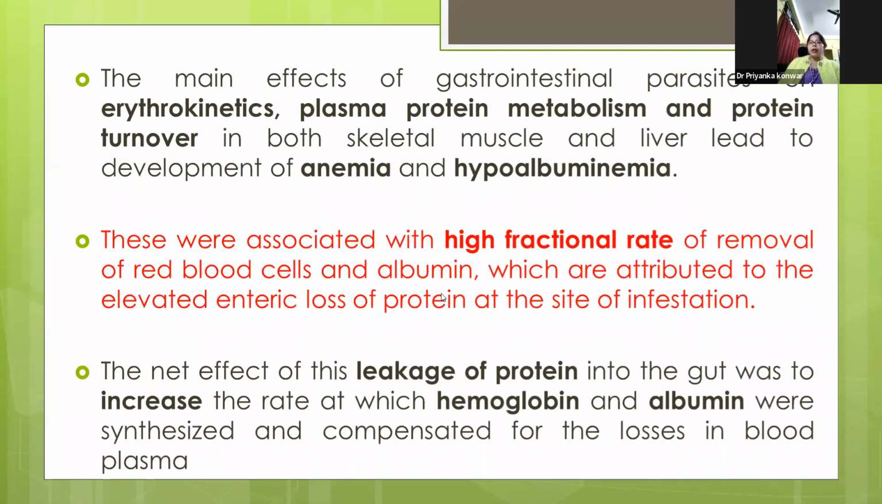The gastrointestinal parasites have main effects on erythrokinetics, plasma protein metabolism, and protein turnover in both skeletal muscle and liver, leading to development of anemia and hypoalbuminemia. So they are associated with high fractional rate of removal of RBC and albumin, which are attributed to the elevated enteric loss of protein at the site of infestation. So this leakage of protein into the gut was to increase the rate at which the hemoglobin and the albumin were synthesized and compensated for the losses in blood plasma.